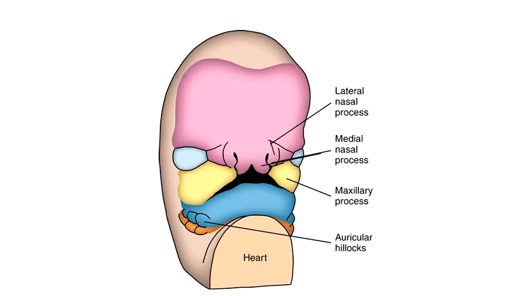And yellow color is the contribution by the maxillary processes or maxillary swellings, and this is the lower jaw formed from the mandibular processes. You can see at the junction of the first pharyngeal arch and second pharyngeal arch, here we have the first pharyngeal cleft, and around the first pharyngeal cleft these swellings developed by the proliferation of mesenchyme of the first and second pharyngeal arches in the form of small raised swellings, which are called auricular hillocks.